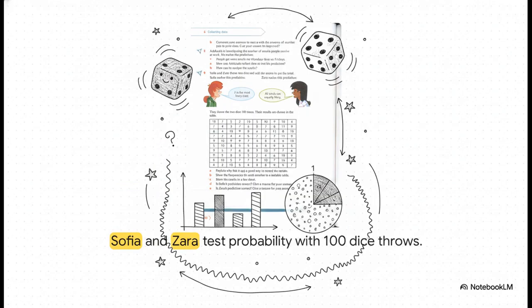And this brilliantly illustrates what happens when we move from abstract math into a physical, hands-on experiment. Let me introduce you to Sophia and Zara. They're 2 students from the source material who decided they wanted to see this probability scale in action. Rather than just guessing, they designed a real-world test. They were going to throw 2 dice, add the scores together, and they actually committed to rolling them 100 times just to see exactly where the outcomes would land on that 0 to 1 scale.